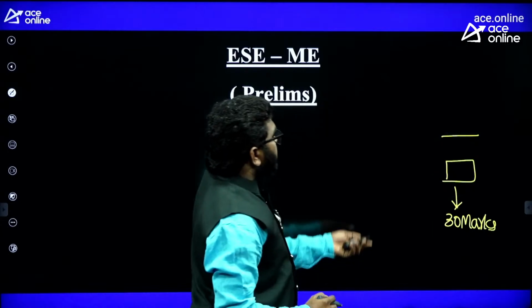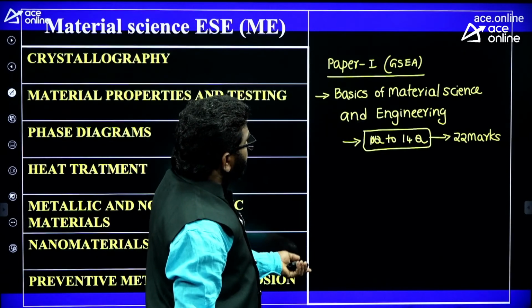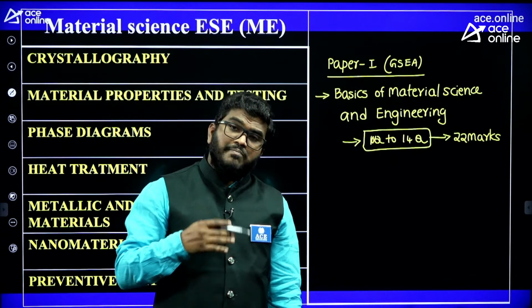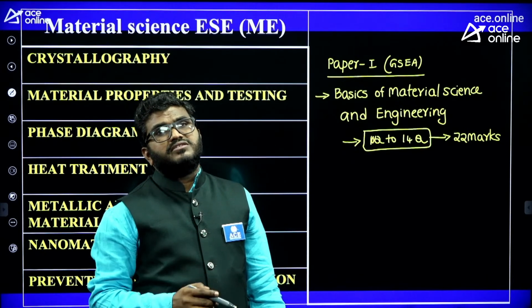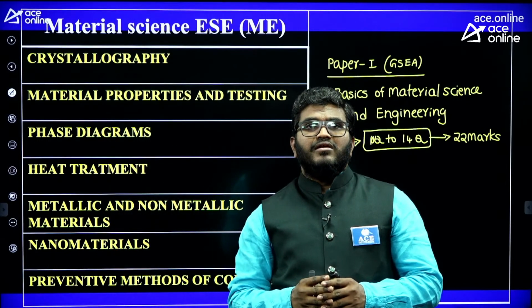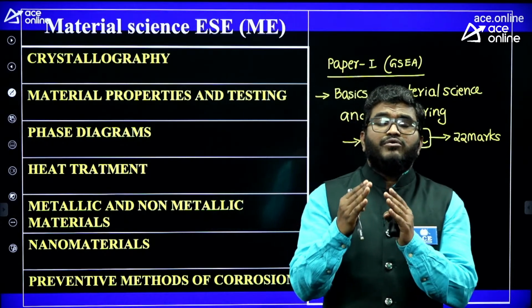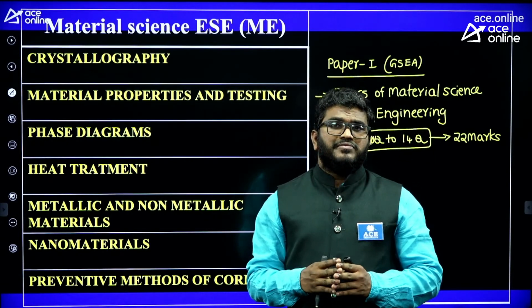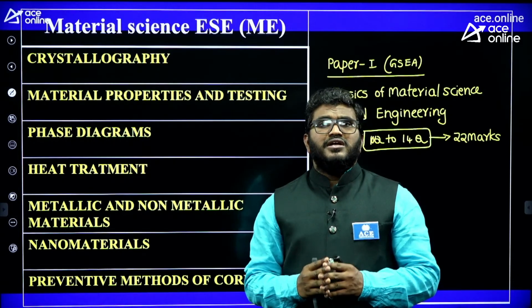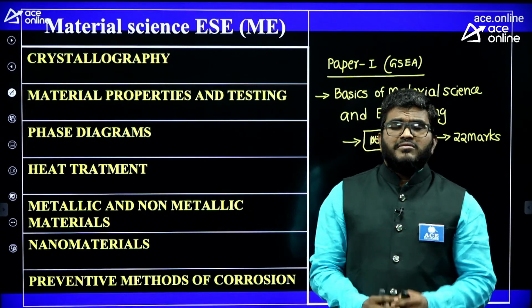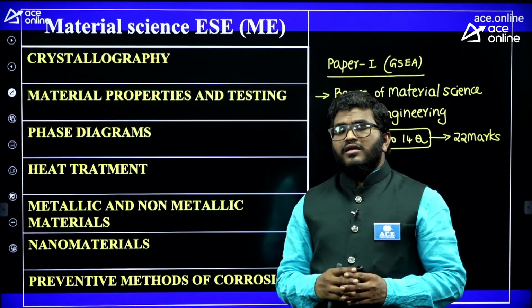Now see here, in paper 1, 22 marks. In paper 2, 30 marks. And in paper 3 mains also some 70 marks. So there is a huge weightage, 120 marks. So if you want to get a good ESE rank, this will give you a good fetch for you. If you focus more on this subject, this is not too complex. It's a very easy subject, basic fundamentals. Right.